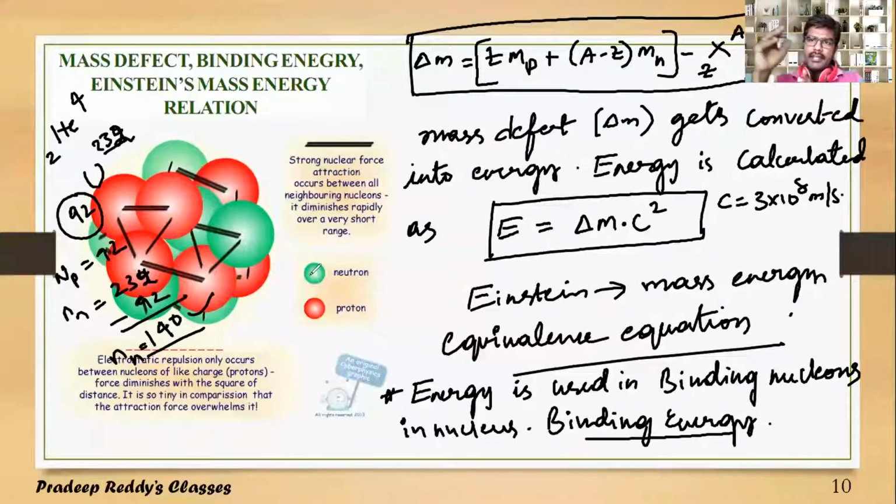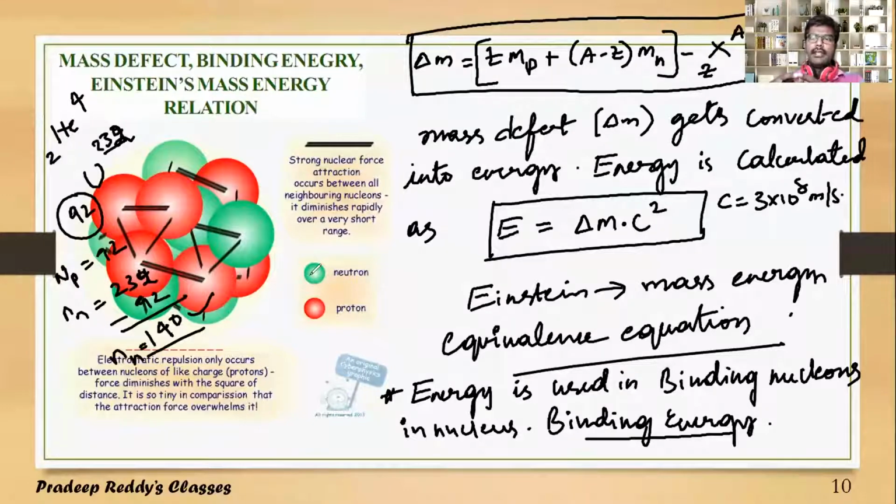Therefore, additional nucleons are required in order to increase the force. Those nucleons which are additionally required are neutrons. That's the reason why the neutron number becomes much greater.